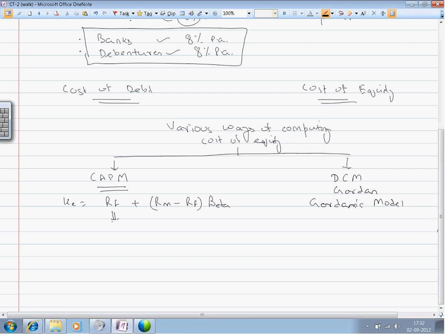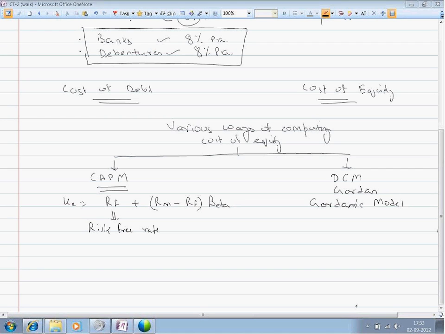RF is the risk-free rate of return, that is the risk-free return which an investor can earn at any point of time.